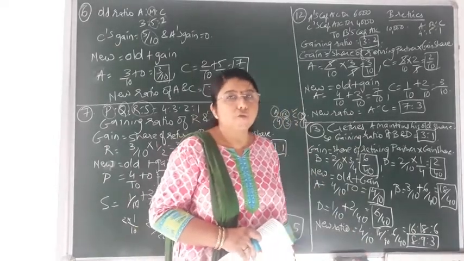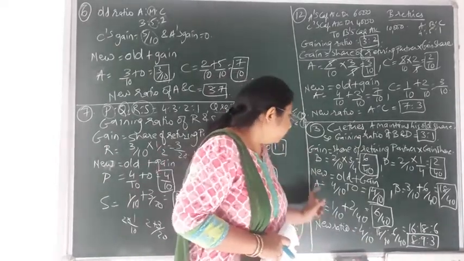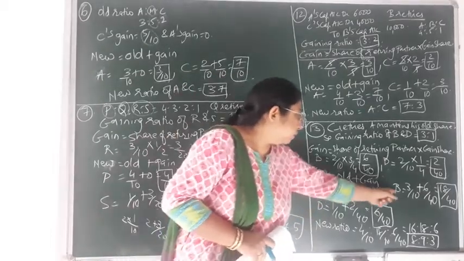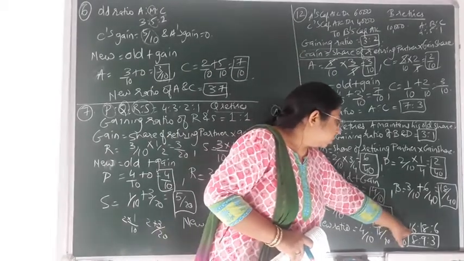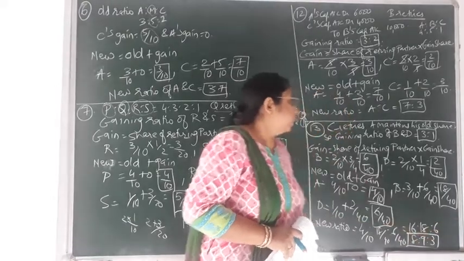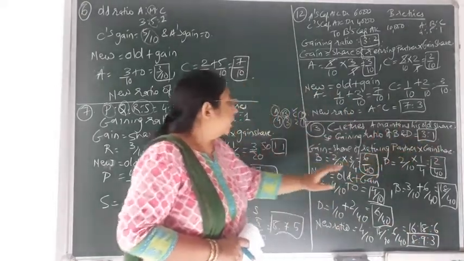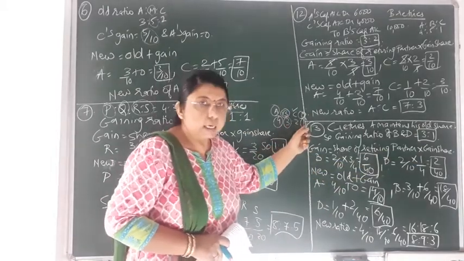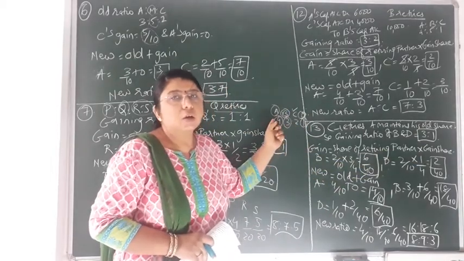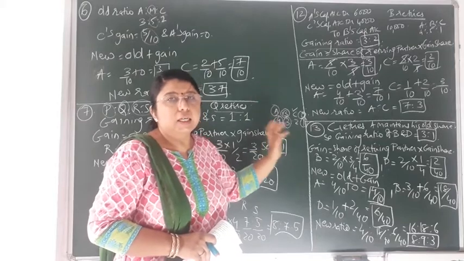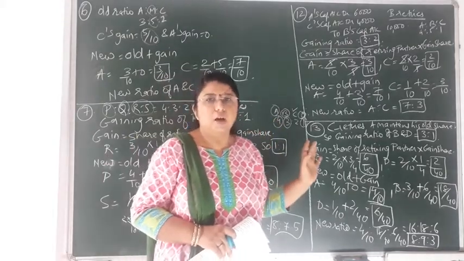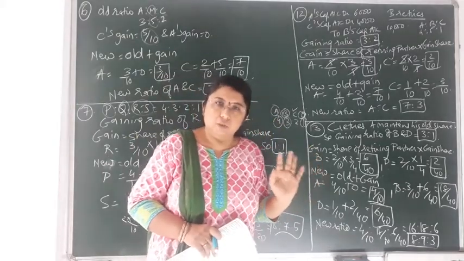The new profit and loss sharing ratio of the remaining three partners A, B and D is 16 is to 18 is to 6, and the gaining ratio came to 3 is to 1 between partners B and D, because partner A is not gaining anything; he maintains his old share after the retirement of partner C.